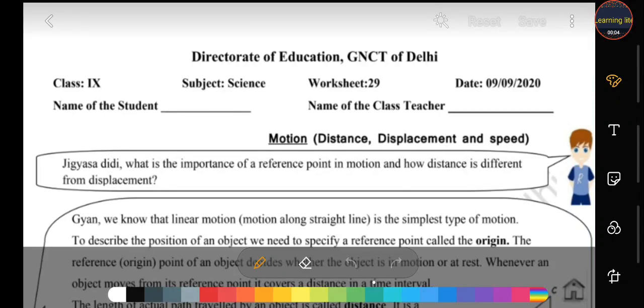Hello students, today we are here with our worksheet number 29 from the Directorate of Education, from your unit Motion, and today we discuss distance, displacement and speed.